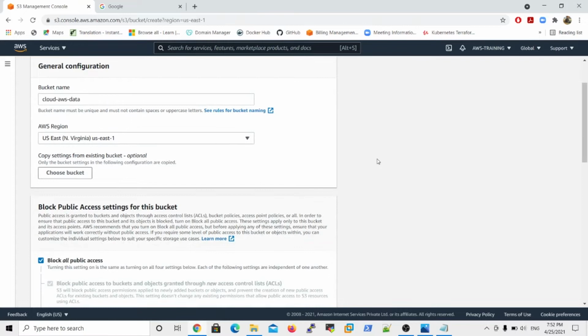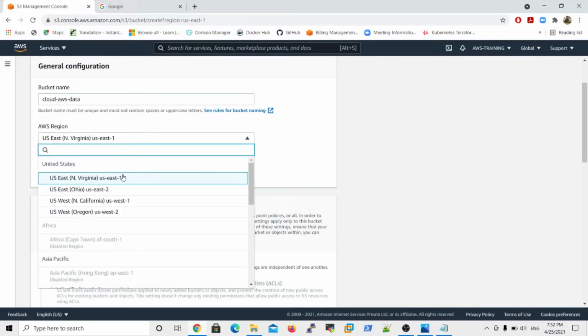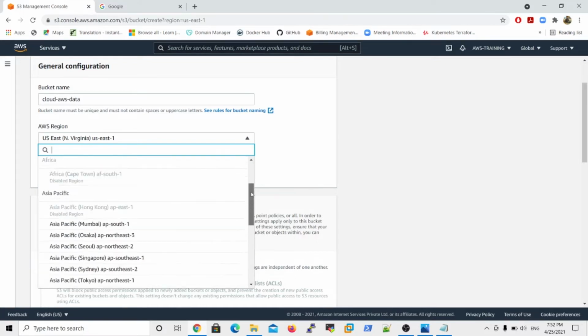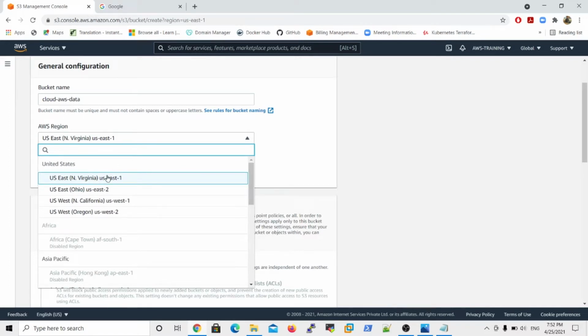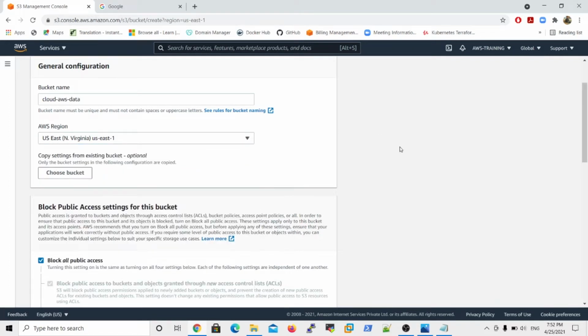And where to create the bucket? For the bucket region, there are options like US East 1, US East 2, US West 1, West 2, and different regions are available here. Okay, I want to keep US East 1. If you want to create another bucket, choose bucket, and at the same time the primary bucket options are copied to your secondary.